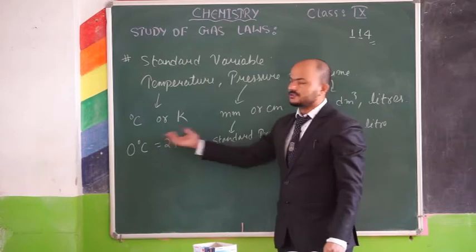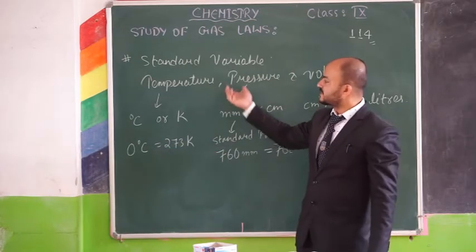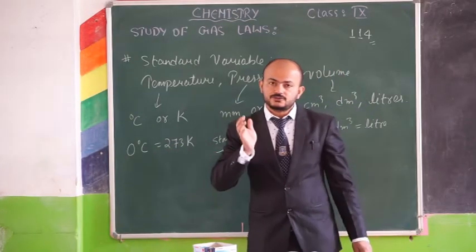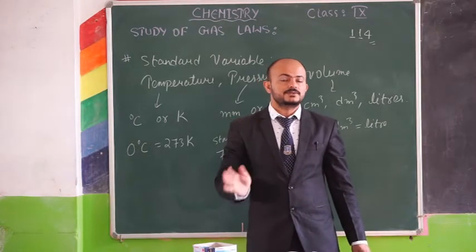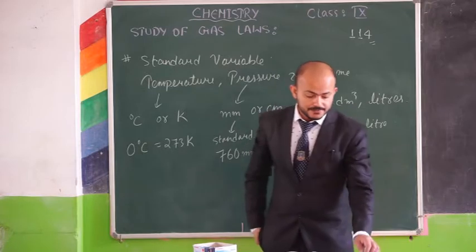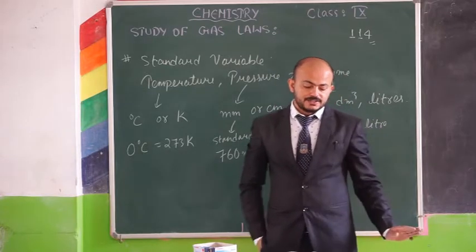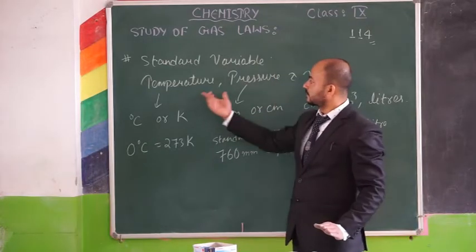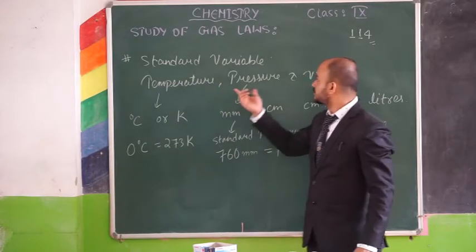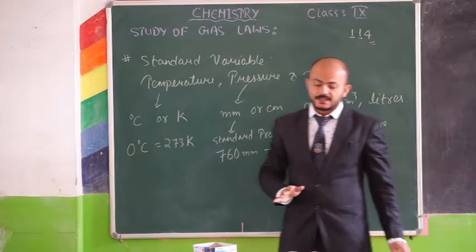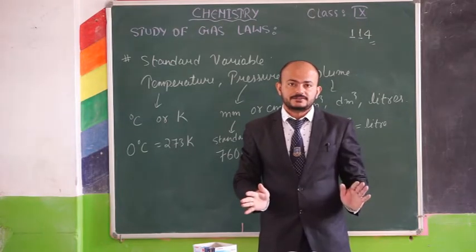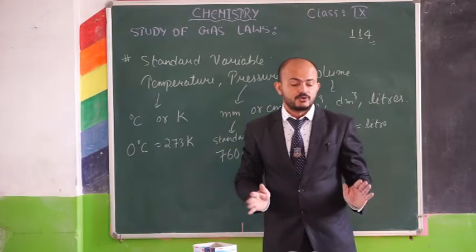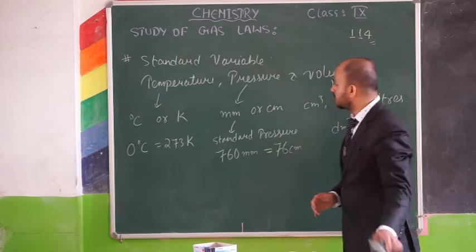So these are the units of these different standard variables, and you need to know them properly, because from this chapter you will be given numericals. Okay? So they have given you the definition of temperature, pressure, and volume. Please go through it. Now we will be coming to the first gas law, that is Boyle's law. So we are going to discuss Boyle's law now.